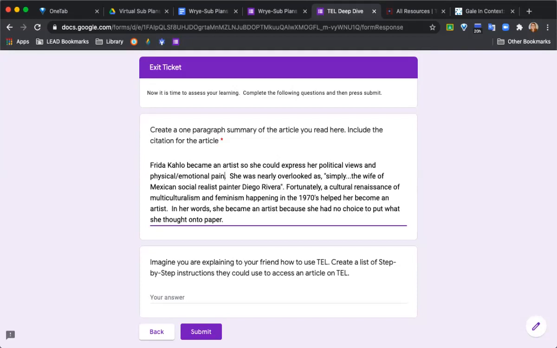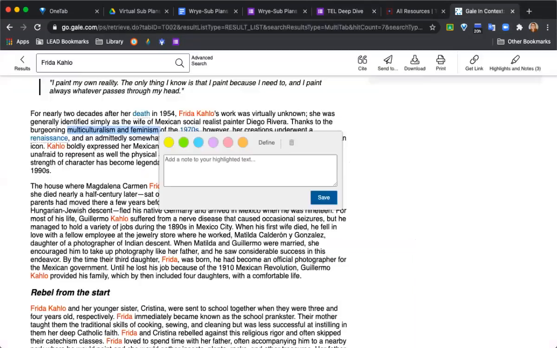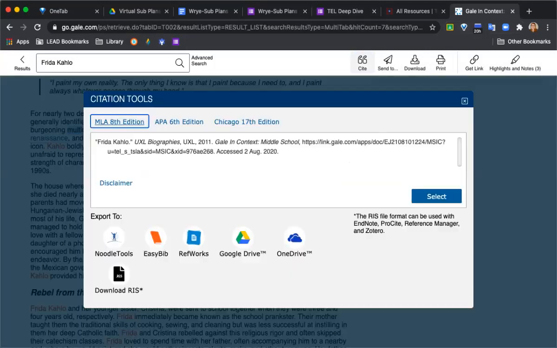Fortunately, TEL has a way to help us. So I'm going to go back to my article, and then up in the same area where we got our highlights and notes, there's also a cite button. So when I click it, it gives me everything I need in order to tell whoever's reading this information that this information did not come from me, it came from another source.